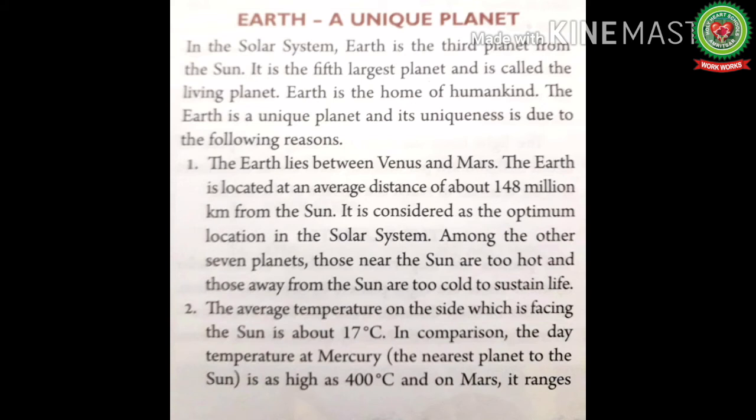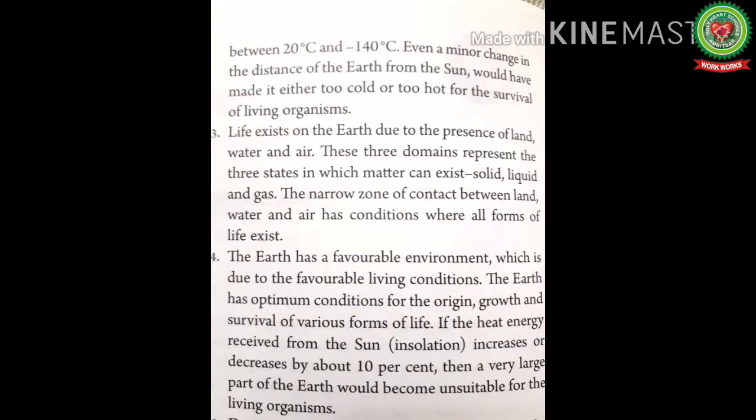So let's read. The average temperature on the side which is facing the Sun is about 17 degrees Celsius. In comparison, the day temperature of Mercury is as high as 400 degrees Celsius, and on Mars it ranges between 20 degrees Celsius and minus 40 degrees Celsius. Even a minor change in the distance of the Earth from the Sun would have made it either too hot or too cold for the survival of living beings.